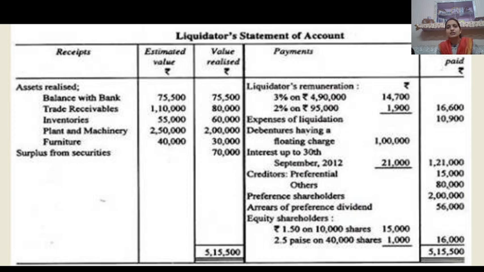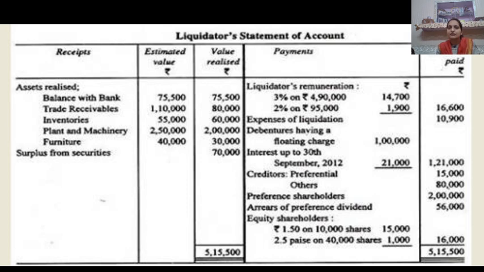First of all, the liquidator. Here we have used the word liquidator. A liquidator is a person who is appointed by the court to realize all the assets and make the payment to the outsiders. So first we have to realize the assets. On the receipt side, we have assets. First of all, bank balance. Bank is not to be realized; the value of the bank balance is simply written right here.